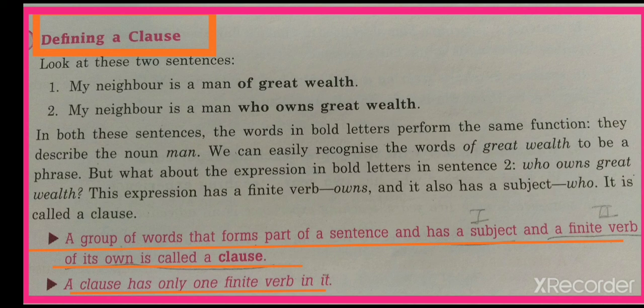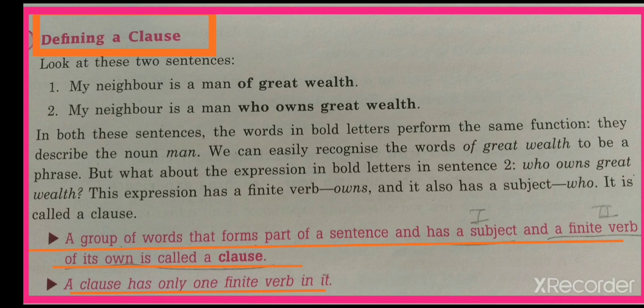Here, as I told you, the definition of clause: it is a part of a sentence and it is a group of words, and that group of words must contain a subject and a finite verb. Now here in the second sentence we have a subject and a finite verb, owns.